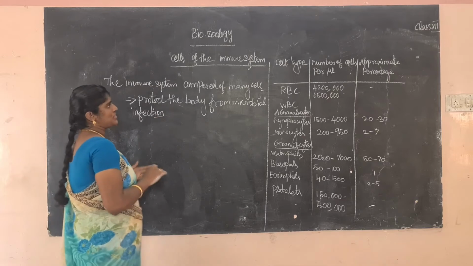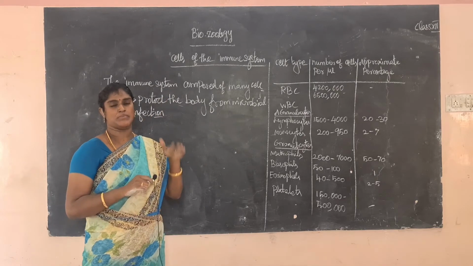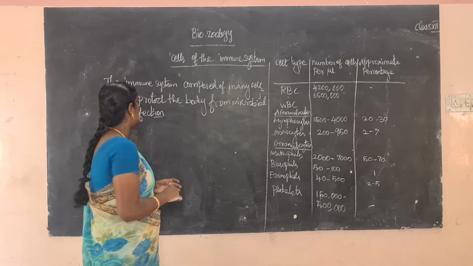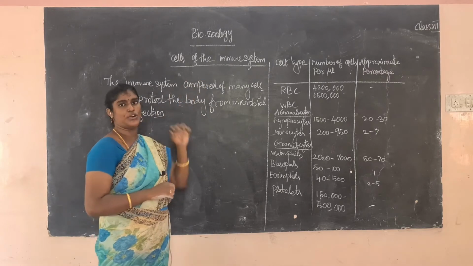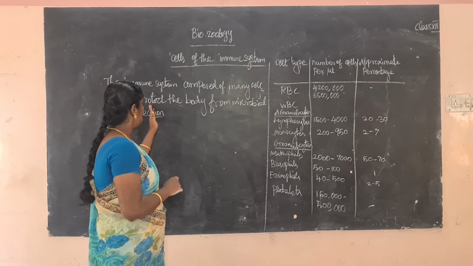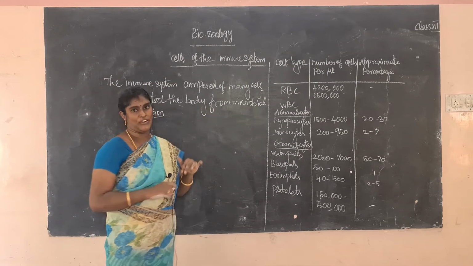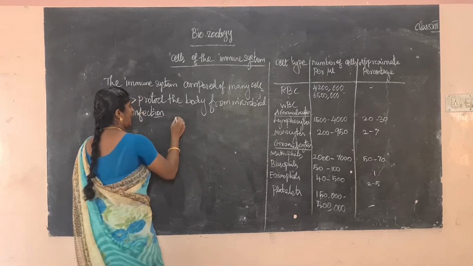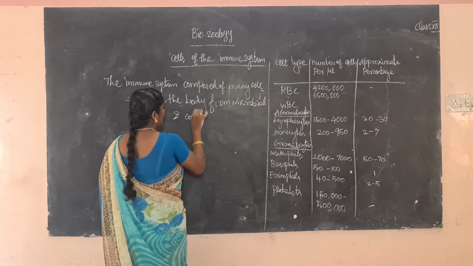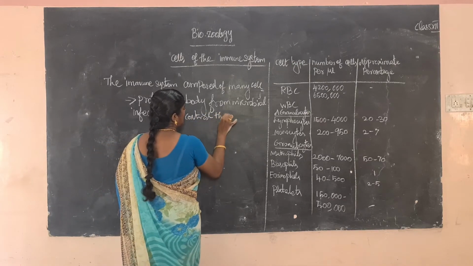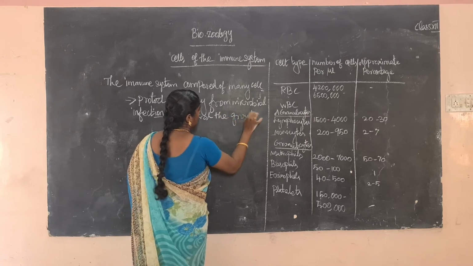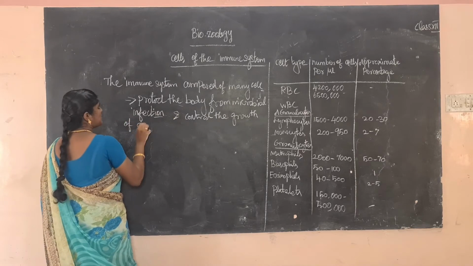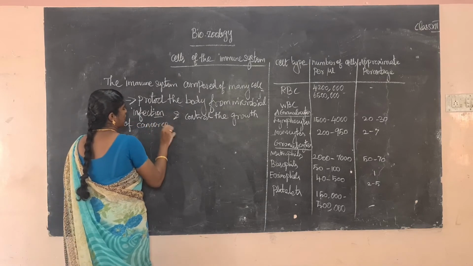So what are the cells of the immune system? It is made up of many interdependent cells. What is the main work of the immune cells? They protect the body from microbial infection and control the growth of cancer cells. So what is the meaning of cancer cell?